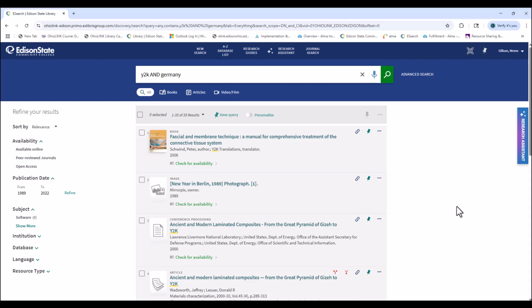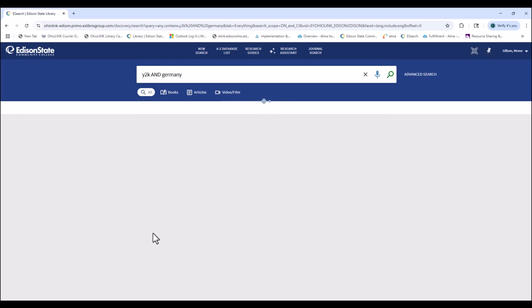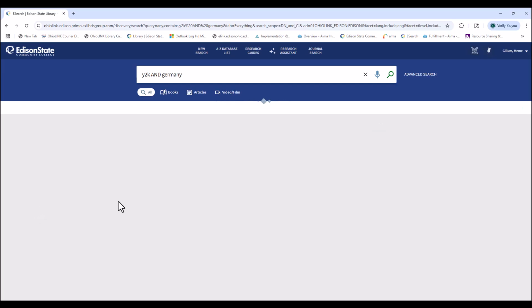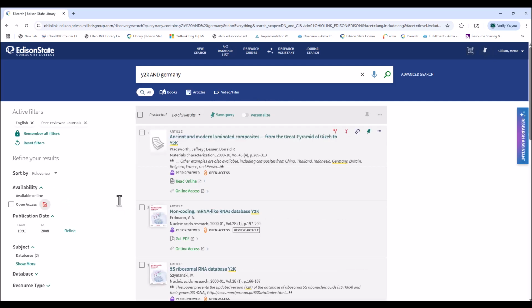Okay, so we have 35. There were 2 in German, or the language German, I noticed. But obviously there were more that pertain to Y2K and Germany. But you have 35 results. In this case, again, you can limit your dates. You can go through and do your language. We'll pick the English language on this. Puts it to 33 results. And again, if we wanted the peer reviewed, we want to select that there. And that now gives us 9 results.